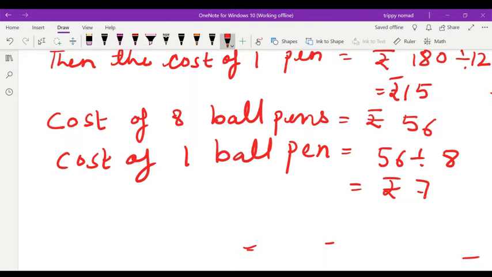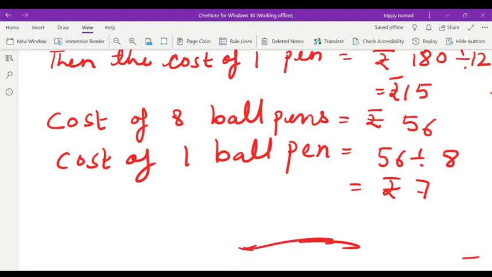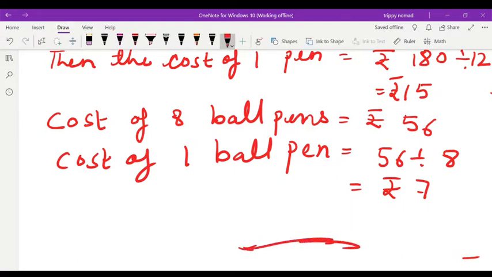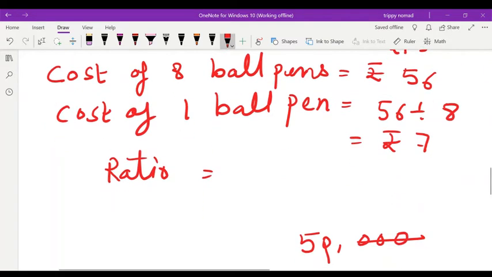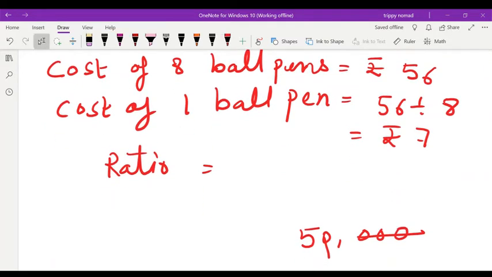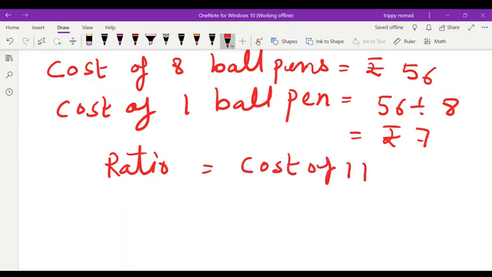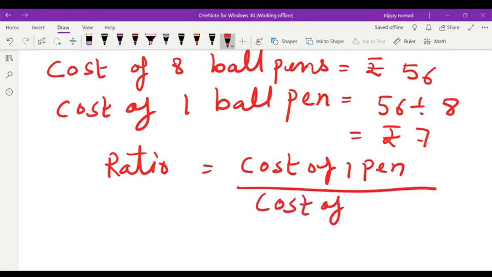Now you have to find the ratio. Cost of one pen divided by cost of one ball pen.